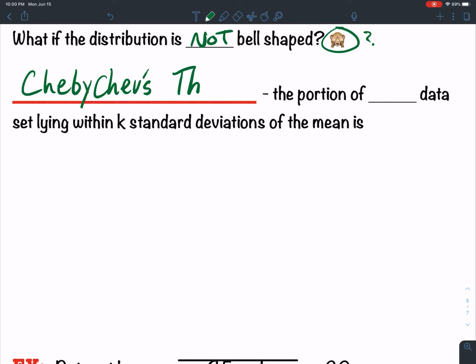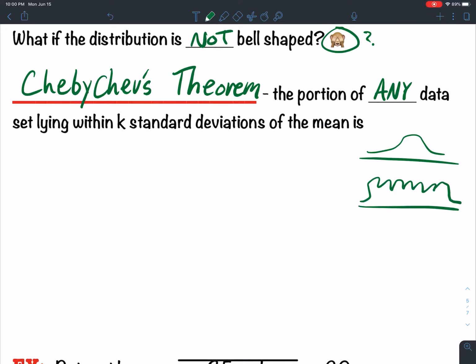So this theorem says that the portion of any data set, so that means it doesn't matter what the distribution looks like. The distribution could be bell-shaped. The distribution could be wiggly, wiggly, wiggly, wiggly. The distribution could be bimodal.